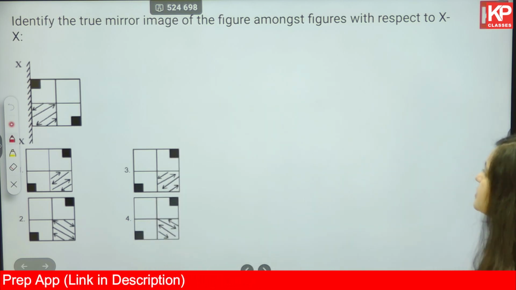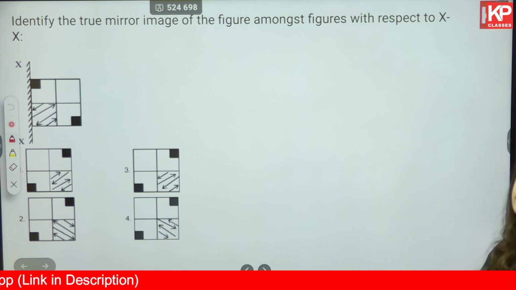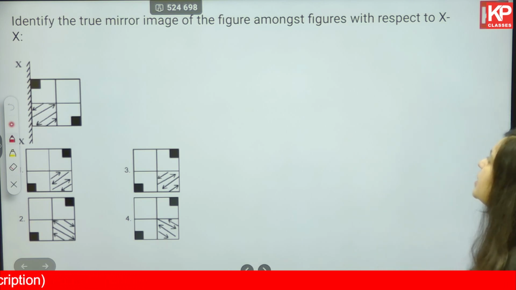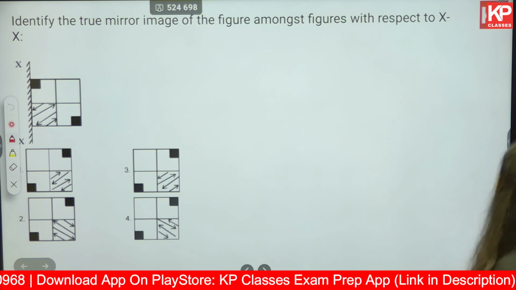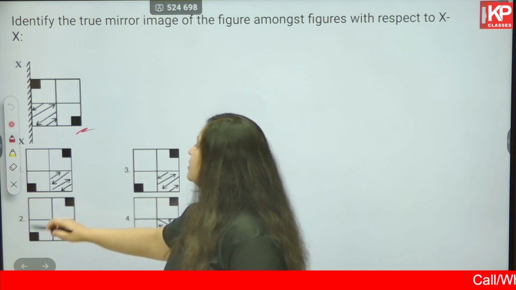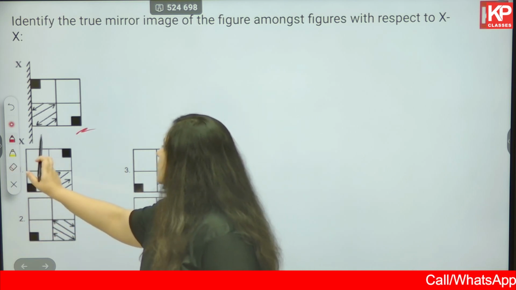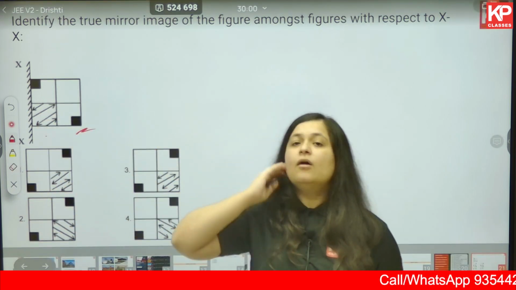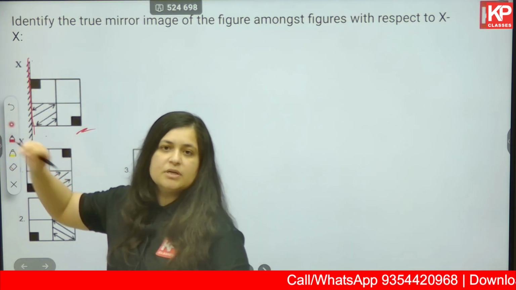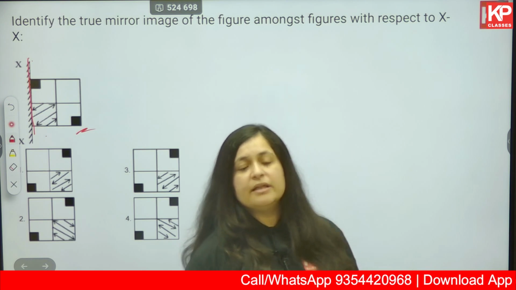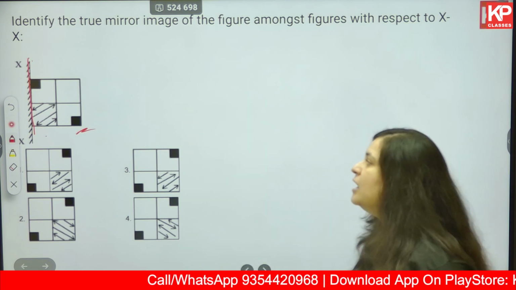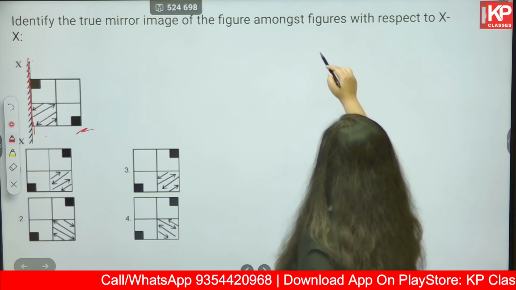Okay. Now moving on to the first question for mirror image. Identify the true mirror image of the following amongst figures with respect to x dash. This is the 2D figure that we have, and this is the mirror line that has been given. So the replica needs to be towards the left. Many times in the question the replica is asked towards the right, so you have to be very careful while solving these type of questions.